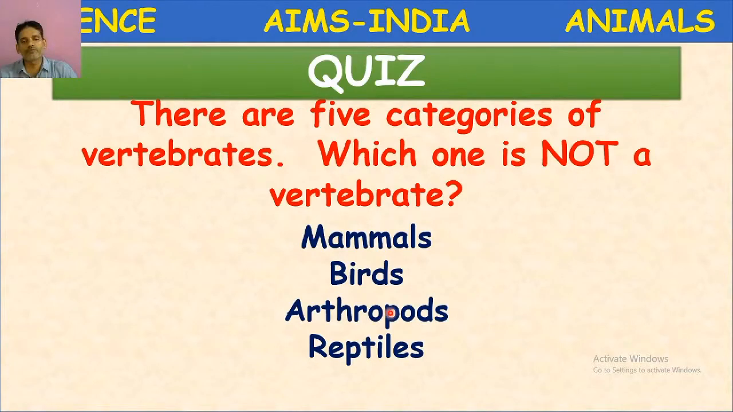What is the meaning of arthropod? It means animals with jointed legs, like insects. Insects are invertebrates.